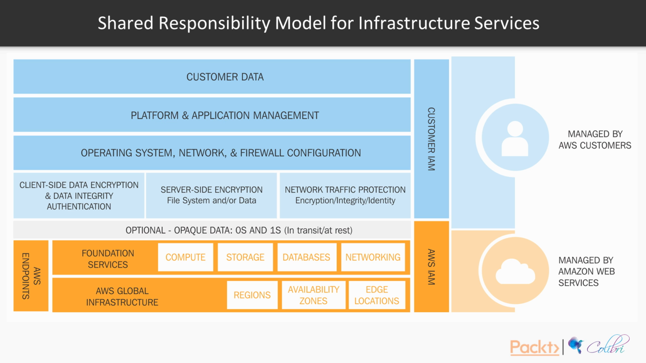So we have the Shared Responsibility Model for infrastructure services, and we can see that these are the services managed by Amazon Web Services, and this is what the customer manages. So when we talk about infrastructure services such as EC2, AWS is responsible for the global infrastructure, for example, the regions, availability zones, and edge locations, as we have discussed beforehand, the endpoints, as well as foundation services: compute, storage, databases, and networking.